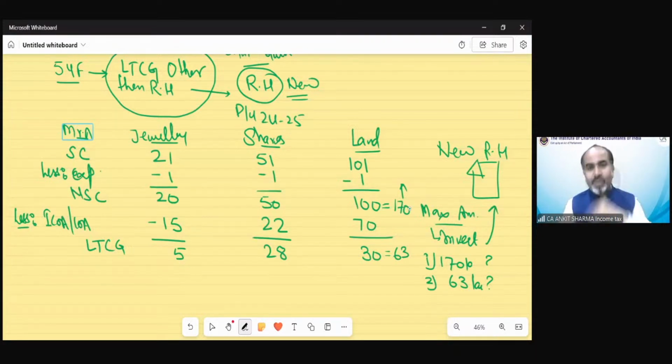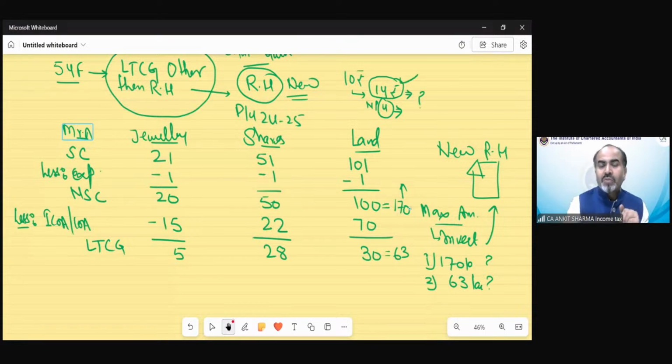Okay, fine. Let's change the question. Suppose I purchased a pen for rupees 10. And after some time, I transfer this pen to someone else for 14 rupees. So I earn a net profit of 4 rupees. Now I want to buy a new pen. So what is the maximum amount I can invest to buy a new pen? 14 rupees or 4 rupees? Of course 14. Whatever we have in our pocket, that is the amount we can invest.